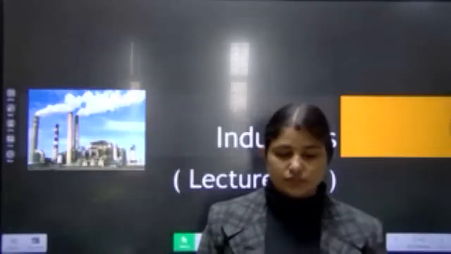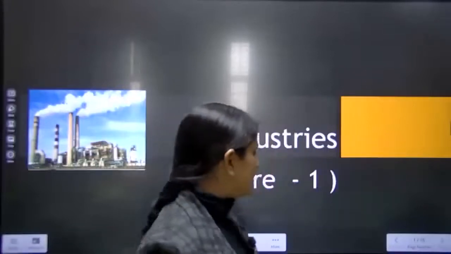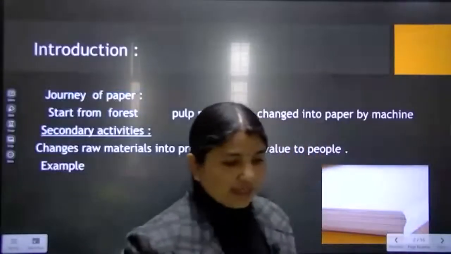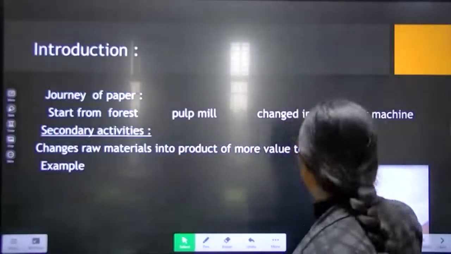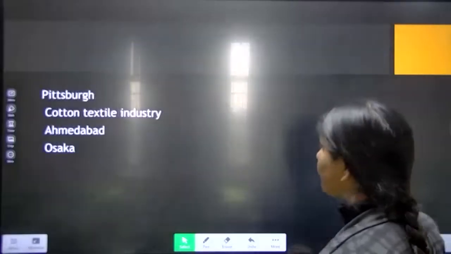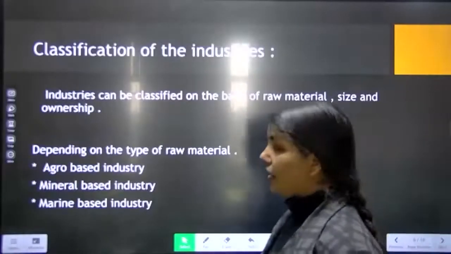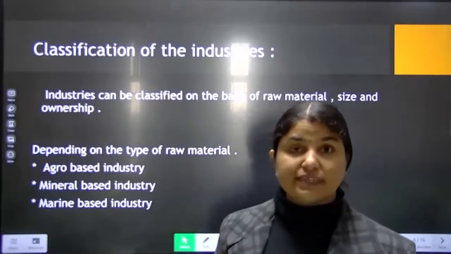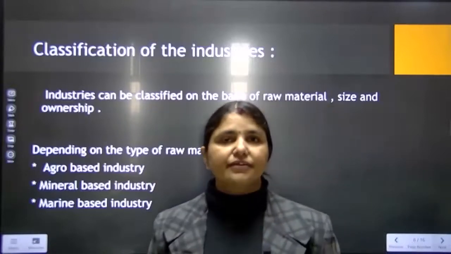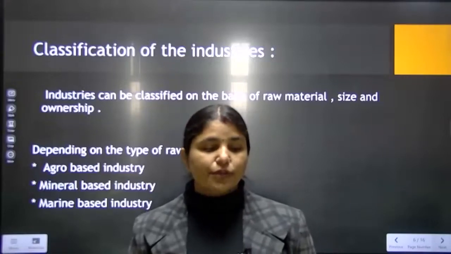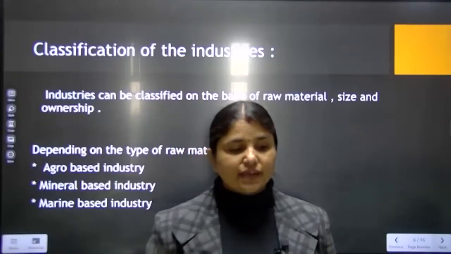Yesterday in the class, I gave you the introduction of the chapter Industries, and in the introduction part we saw that industries are our secondary economic activity. We saw what we mean by industry: it is the secondary economic activity in which manufacturing of products happens. Apart from that, we also discussed the points and topics we have to cover in the chapter.